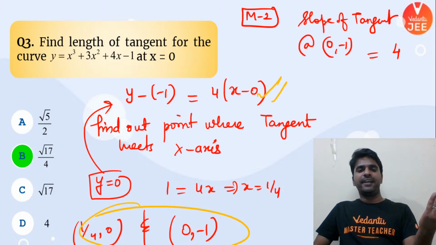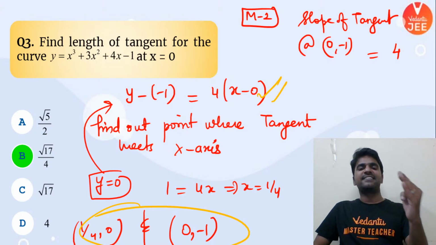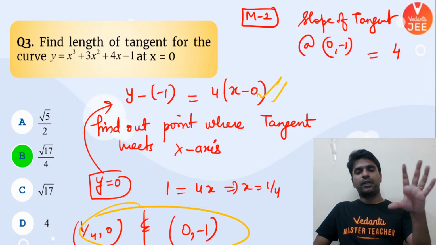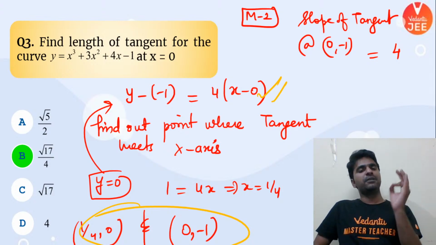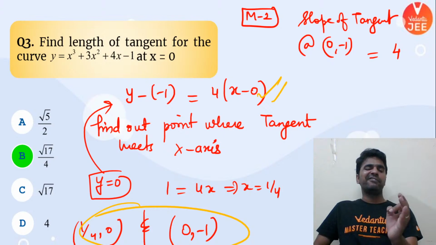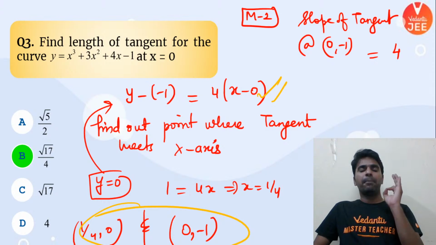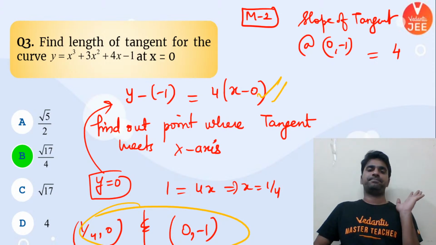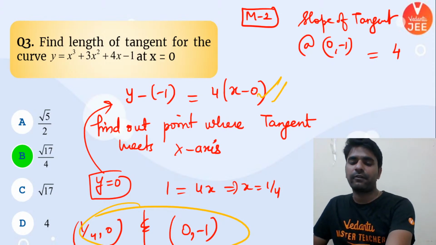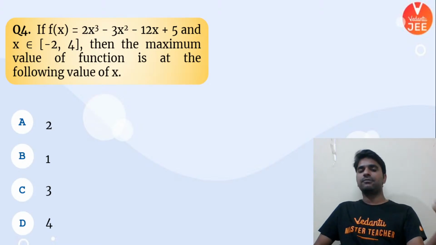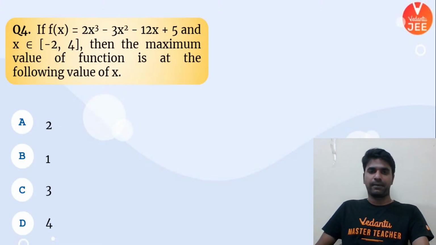Now, we need to find at which point this tangent is meeting the x-axis. So at the x-axis, y is equal to 0. From that, we can get that particular point's coordinate. 1 by 4 comma 0 it is coming. Now the distance between 1 by 4 comma 0 and the point at which we have drawn the tangent, that is 0 comma minus 1, is nothing but the length of tangent. Understood, everybody? So the answer will be B for Bombay, that is root 17 by 4. Another way is the formula based method.